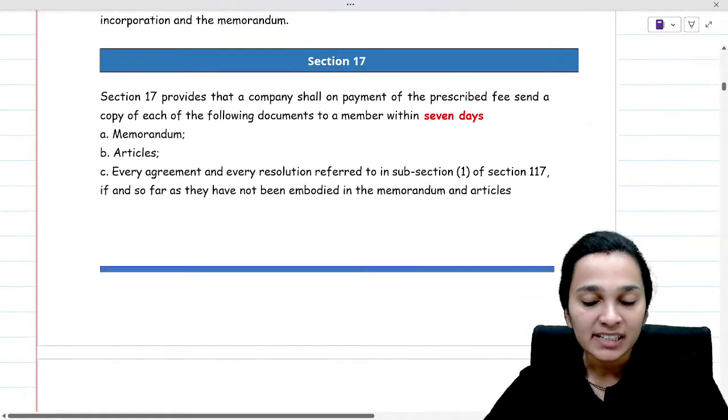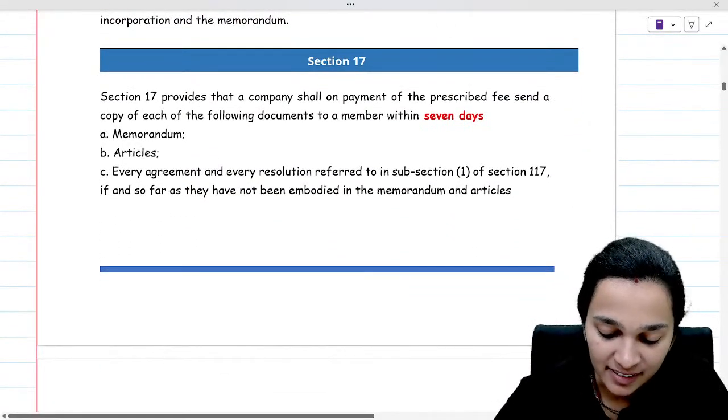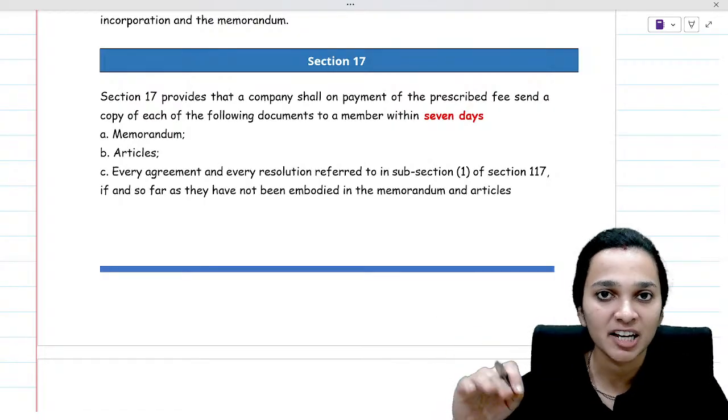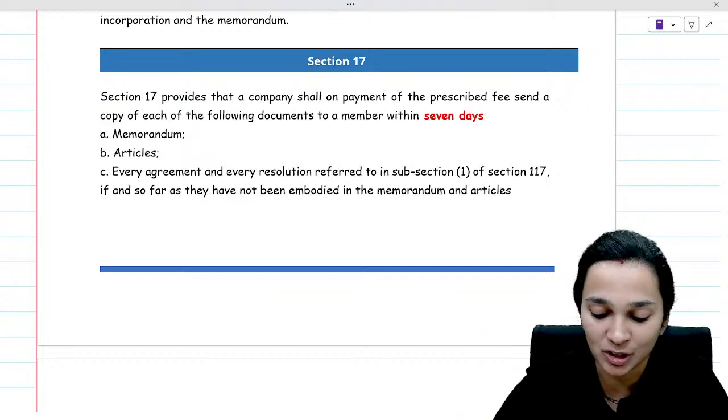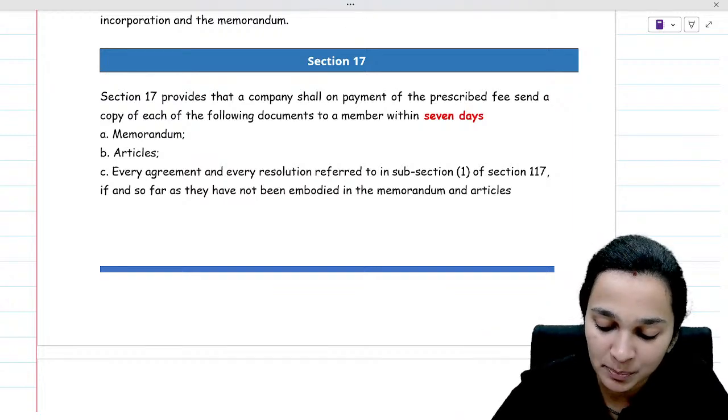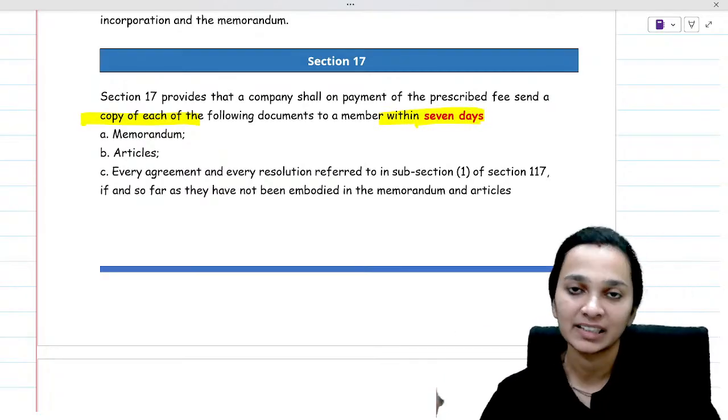Then section 17 basically tells us that memorandum and articles are public documents, and if you want to get access to them, you can make an application to the company, and the company will provide the copy of the documents within 7 days.